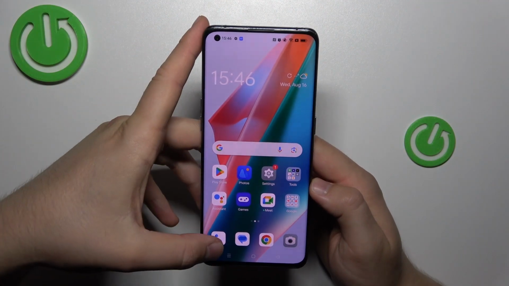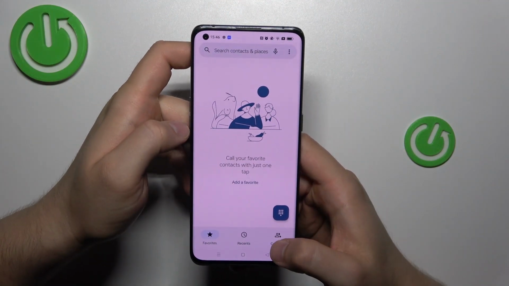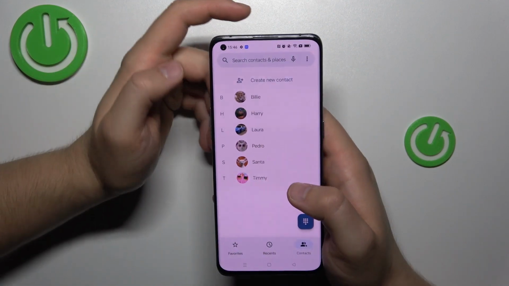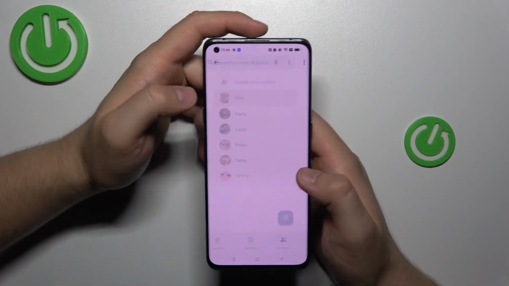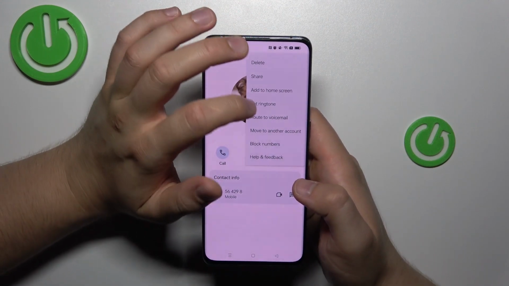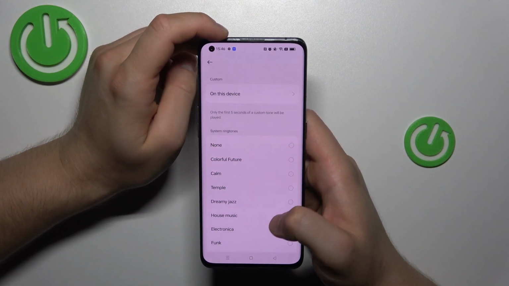So to do this we have to open the phone dialer and then move to the contacts in the right bottom corner, and right now we have to just click on one of the contacts, then tap on the three dots in the right upper corner and click to set the ringtone.